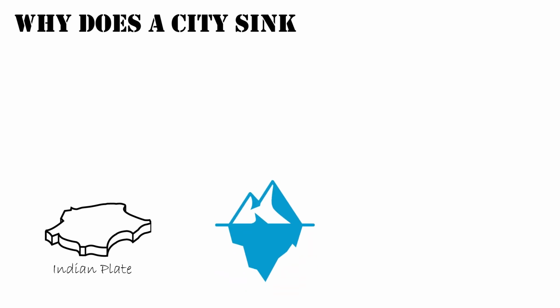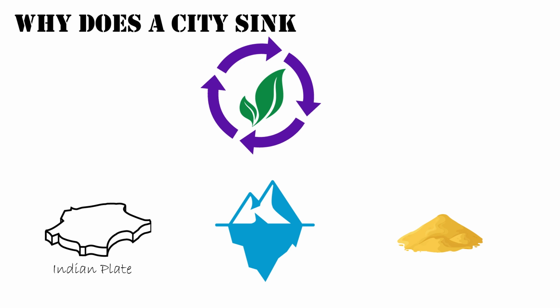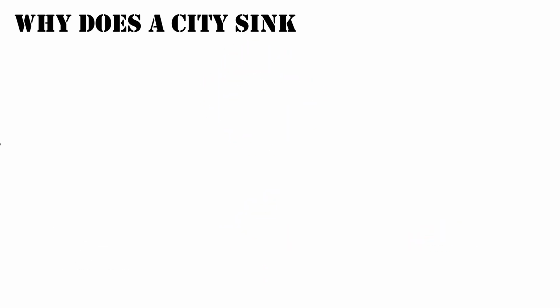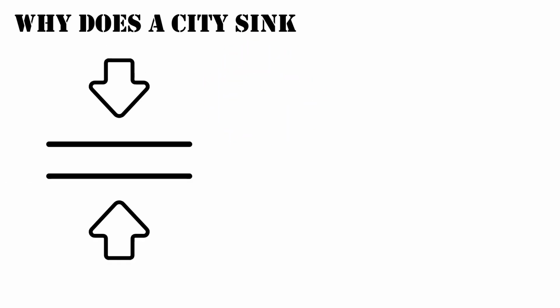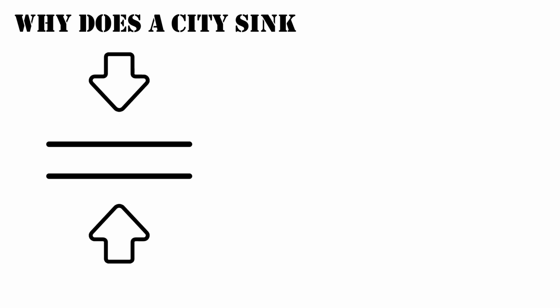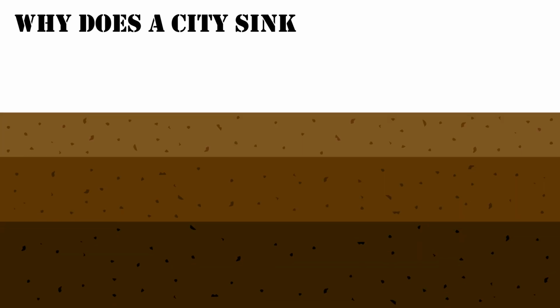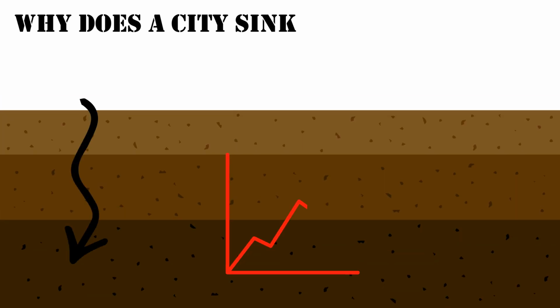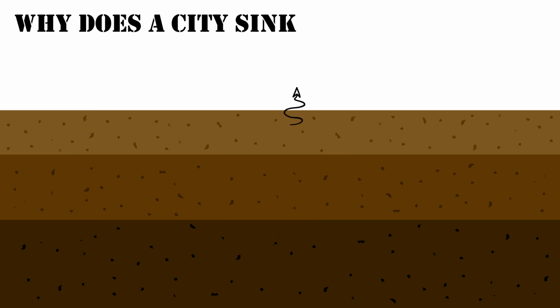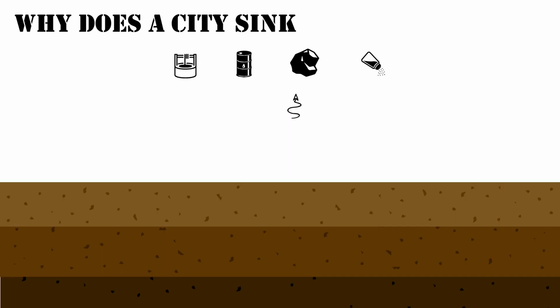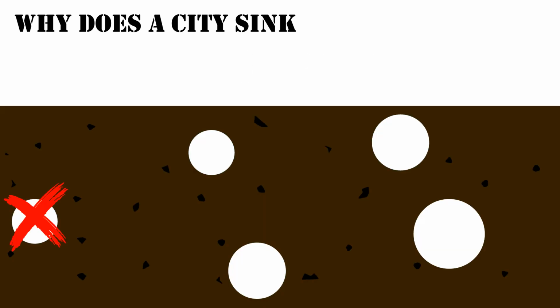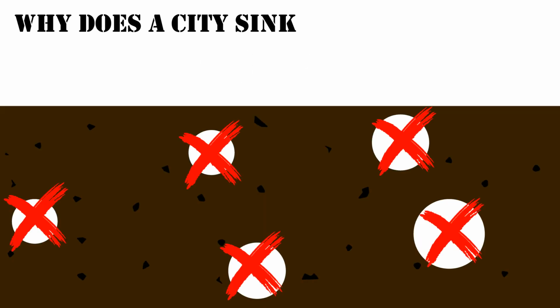Tectonics, glacial isostatic adjustment, and natural sediment compaction are part of the natural processes of land subsidence. Subsidence from human activities occurs as a result of compression of shallow layers by loading of the buildings, which makes urban areas the most prone to land subsidence because water and gas are forced out. In deeper layers, this problem is exacerbated by deliberately extracting resources such as groundwater, oil, coal, and salt for human use. As the groundwater reduces, there is less internal pressure in the land to support the city.